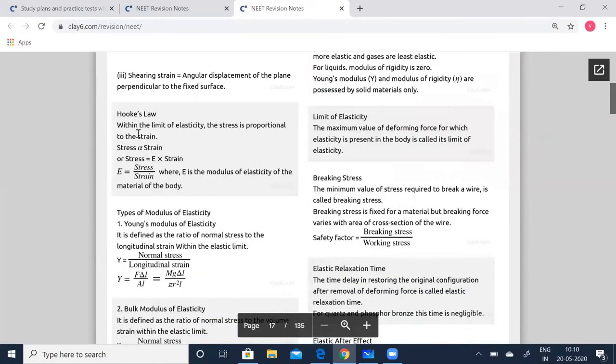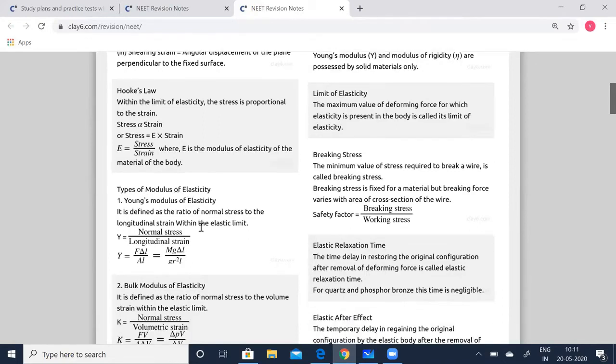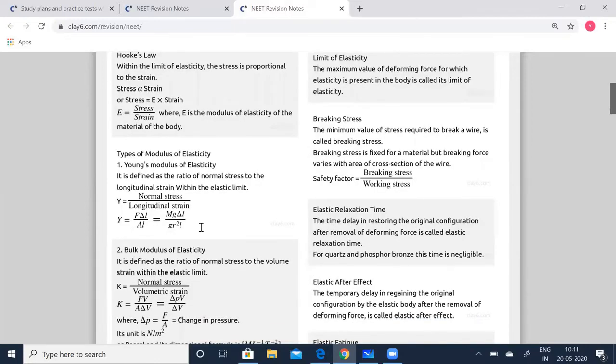Hooke's law. Within the elastic limit, the stress is proportional to the strain. If you apply a constant of proportionality E, then stress is equal to E times strain, where E is equal to stress divided by strain, where E is the modulus of elasticity of the material of the body. Types of modulus of elasticity: we have three moduli of elasticity: Young's modulus, bulk modulus, and rigidity modulus.